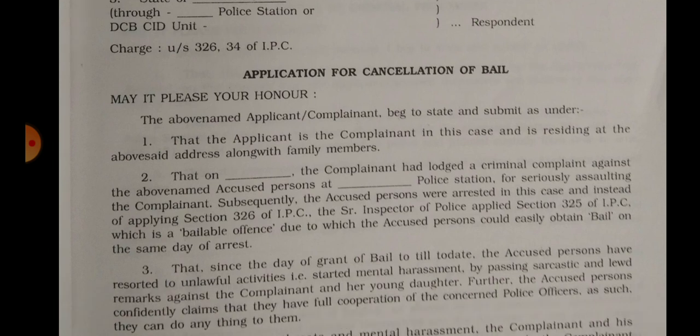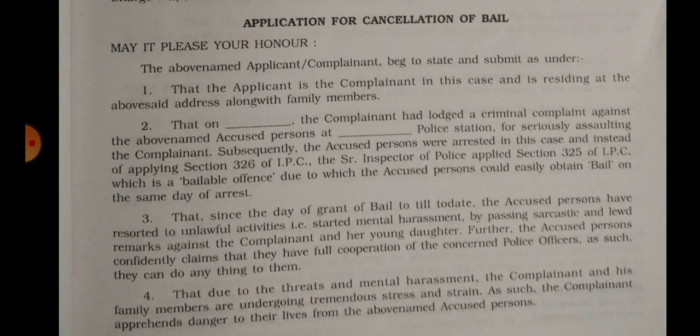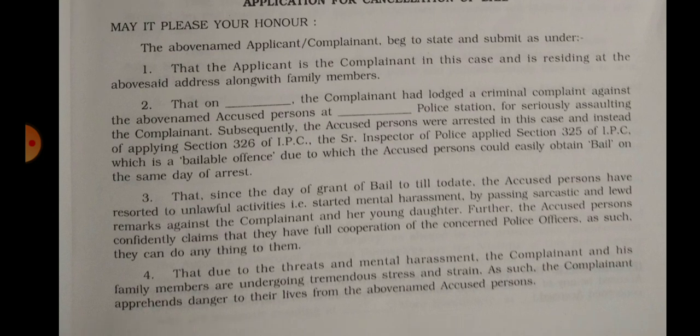Now you will write para-wise, you will explain about the case and the reasons for cancellation of the bail, that I am going to explain to you one by one. First of all, you will write that the applicant is the complainant in the case and is residing at the above address along with family members. First of all you will write the address of the complainant. The complainant will mention that he is residing at the above address.